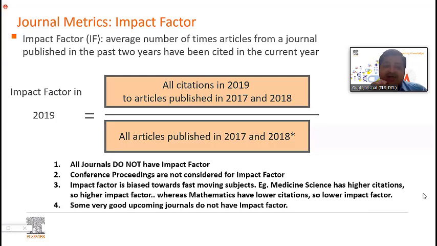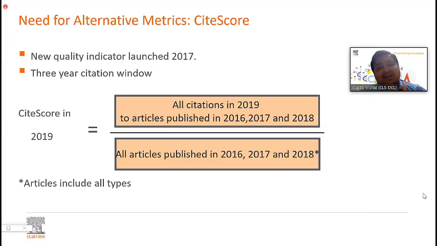Then, conference proceedings are not considered for impact factor. Impact factor is usually biased towards fast-moving subjects like medicine, which has higher citations, so higher impact factors, and subjects like mathematics, which have lower citations and lower impact factor. And some very good upcoming journals do not have impact factor. So it becomes very difficult for researchers to assess the quality of any journal. Now, there is a need for alternative metrics.